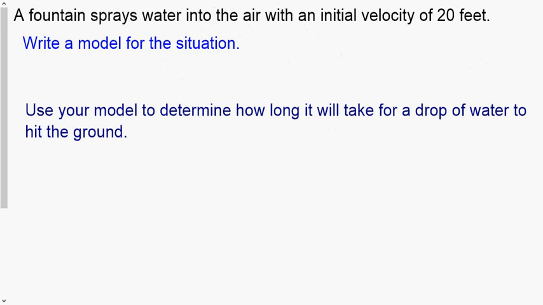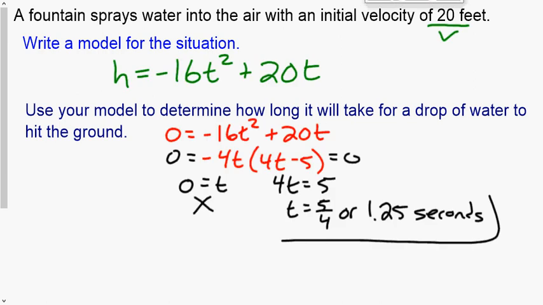Here we're talking, instead of about a dolphin, about water from a fountain. I would like you to pause the video and try and write the model and solve it on your own. All right, so again, gravity plus our velocity, which is 20 feet per second. So h equals negative 16t squared plus 20t. Set it equal to 0 and solve it.